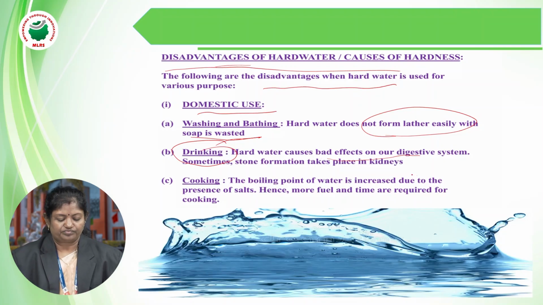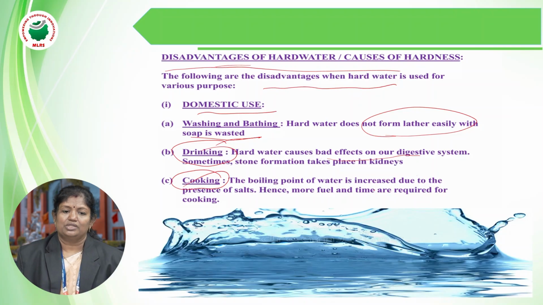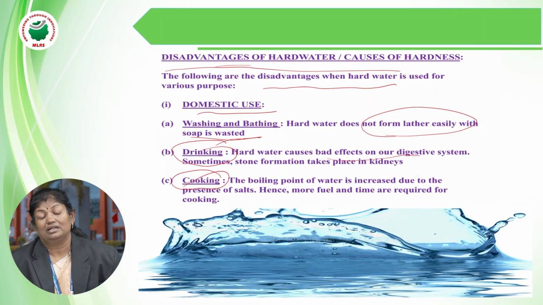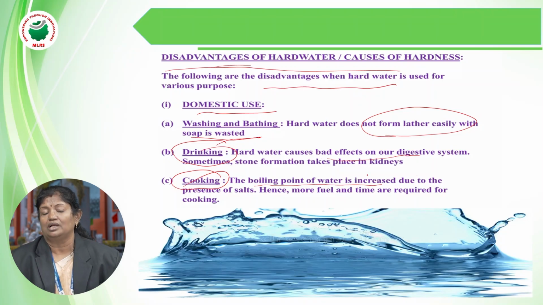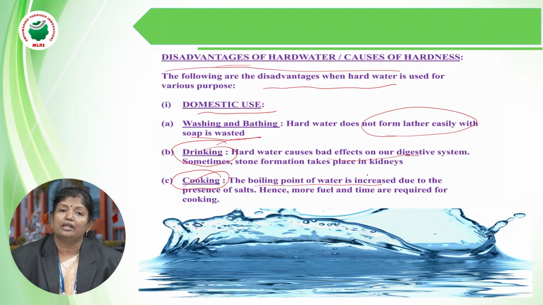Now for cooking purposes also, if we continuously use hard water, the boiling point of the water is increased due to the presence of salts. In the pure form of water, only H plus and OH minus ions are present, so it boils at 100 degrees centigrade. But because of the presence of impurities, it requires a higher temperature to boil, right? So it increases due to the presence of the salts. Hence, there is a wastage of fuel.